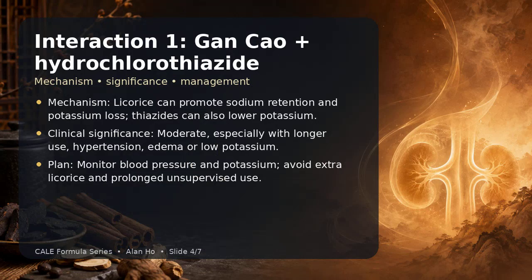Interaction 1 is Gan Cao plus hydrochlorothiazide. The mechanism is, licorice can promote sodium retention and potassium loss. Thiazides can also lower potassium. The clinical significance is moderate, especially with longer use, hypertension, edema or low potassium. My management plan is monitor blood pressure and potassium, avoid extra licorice, and avoid prolonged unsupervised use.